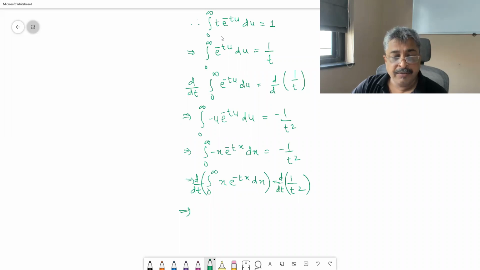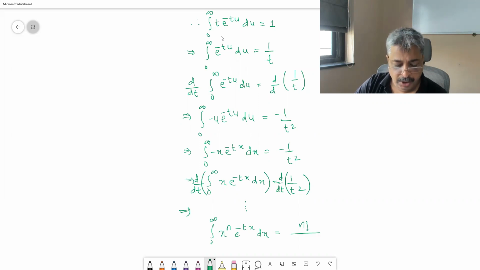If you keep doing it, eventually you will get the final formula, which is going to look like integral 0 to infinity x raised to n e raised to minus tx dx equal to n factorial upon t raised to n plus 1.